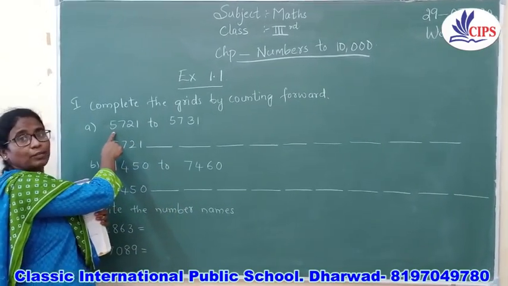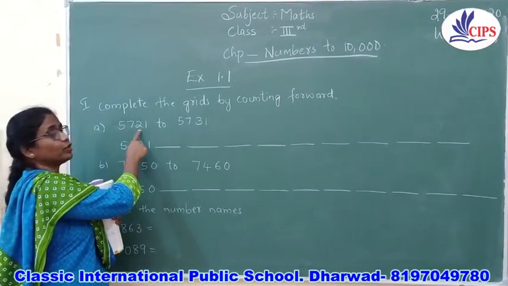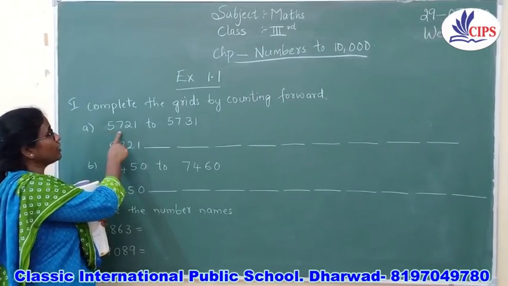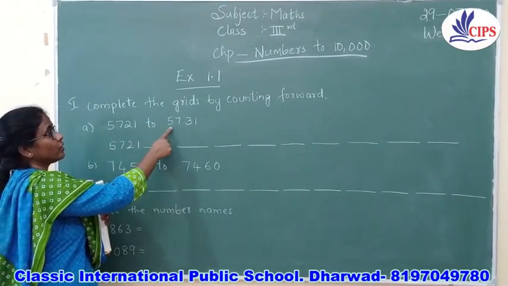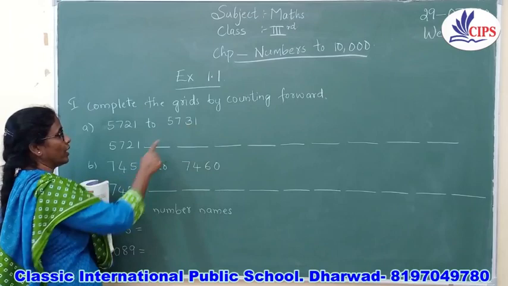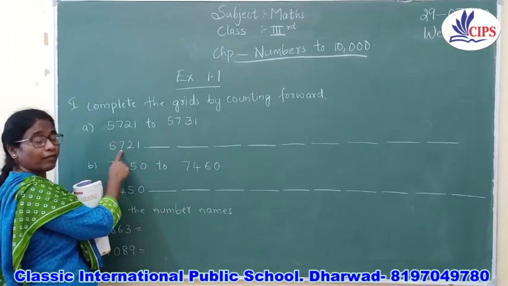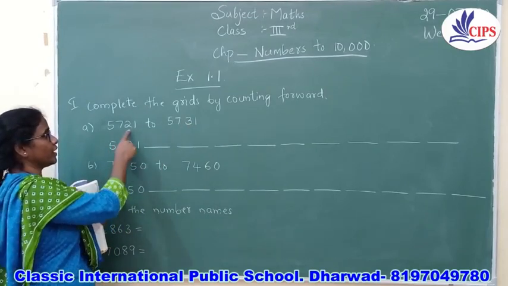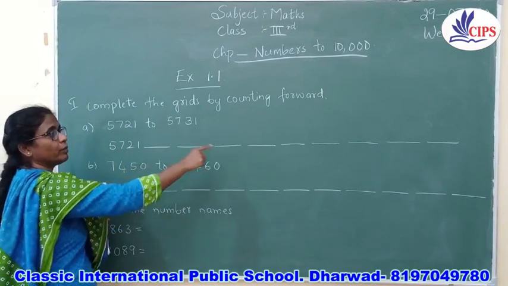The first example I have given you is 5721 to 5731. The first number I have written here is 5721. So what will be in the blanks?